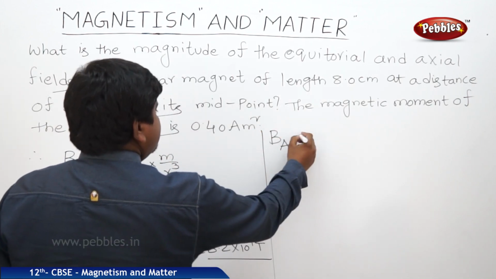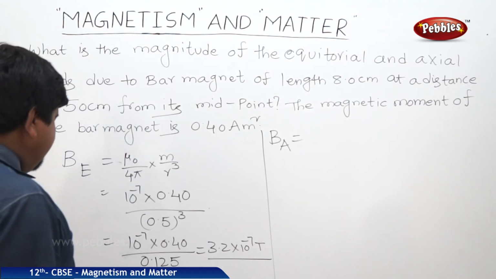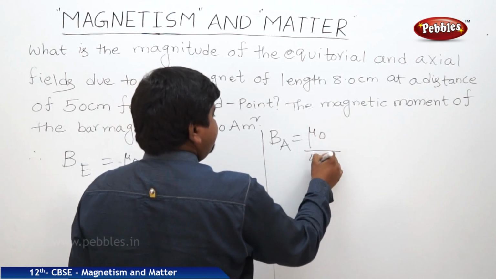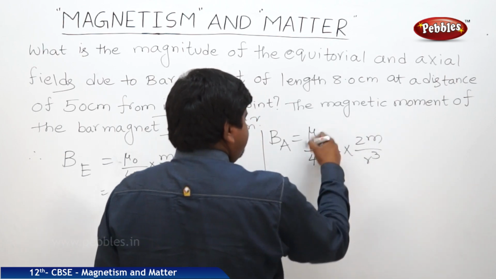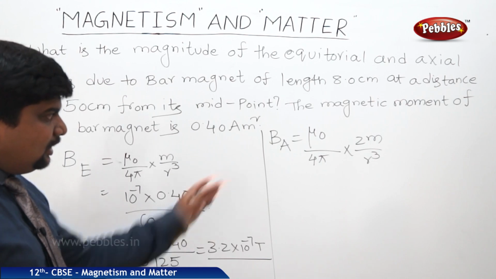Magnetic field at axial point. So the axial point is mu naught by 4 pi into 2M by r cube. So already mu naught by 4 pi into M by r cube is 3.2 into 10 to the power of minus 7 Tesla, into 2.